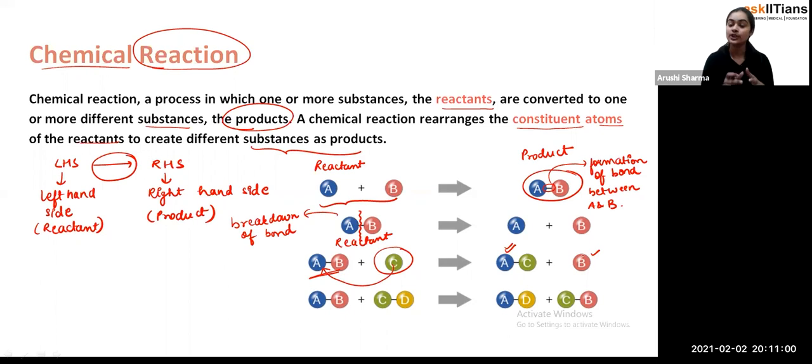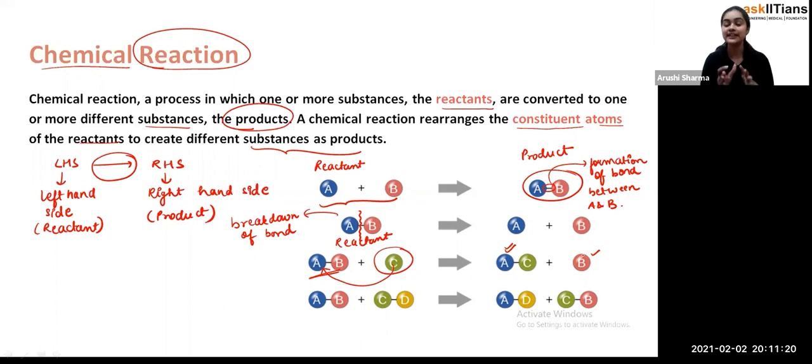So again, what you are seeing is that the C is replacing the B. Exactly. So see student, it's not always like that only two reactants will be there or only one reactant. It could be a number of reactants or a number of products we can get, but it's just that in the chemical reaction there is a rearrangement of the atoms.